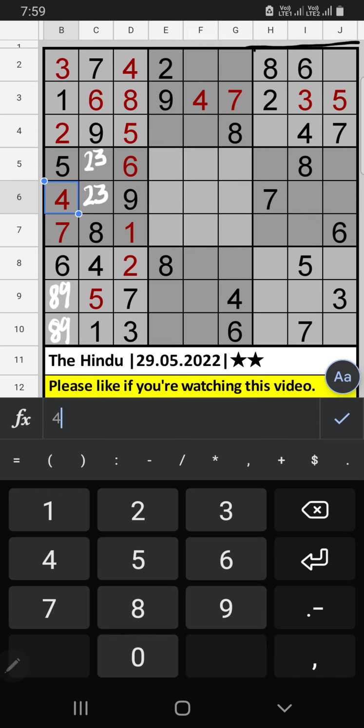Third grid, two numbers are remaining, 1 and 9. Fourth row, we already have 9. So 9 can't come in this cell, 9 is confirmed here, then 1 is here. Second row, two numbers are remaining, 1 and 5, it will come in one of the cells. We will confirm later. Fourth row, two numbers are remaining, 3 and 6, it will come in one of the two cells. We will confirm later.